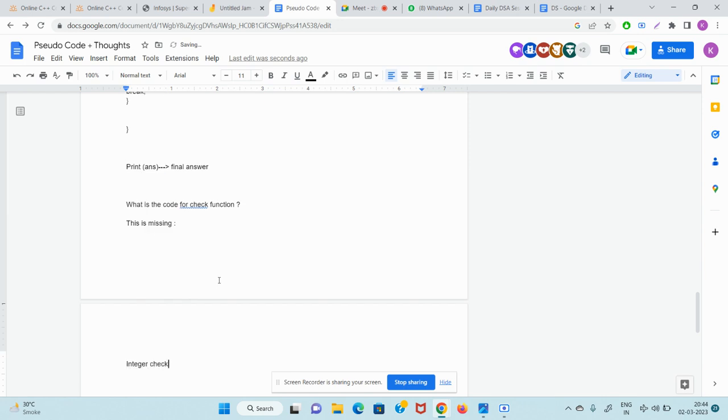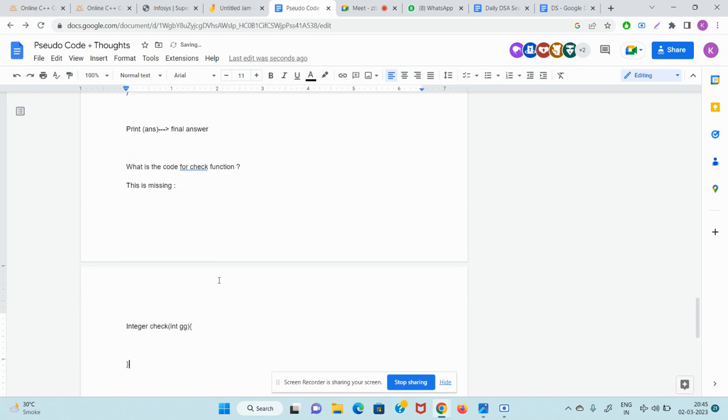Integer, it will return an integer. It is the check function. It will take an int, and let me write it as value or VL or GG. Okay, I will tell you how to write a check function. Guys, what does the check function tell us? The check function tells us: is it possible that the answer for this array is less than or equal to GG?